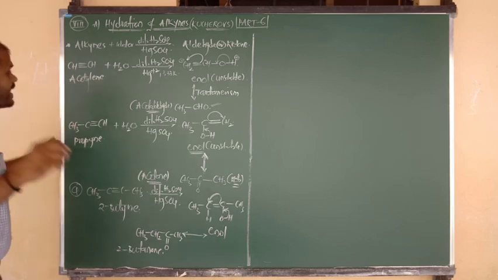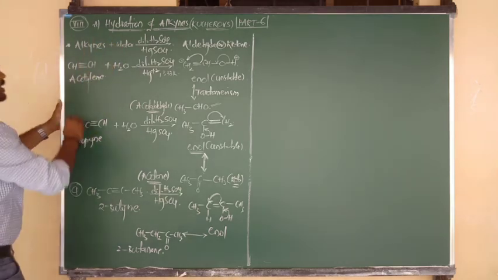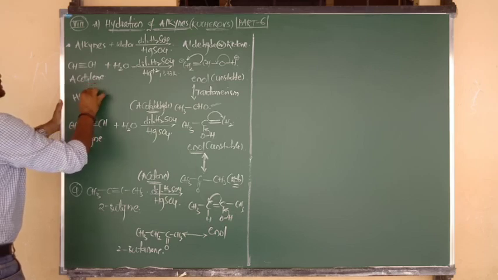So that's why the condition is the same. In Kucherov's method, formaldehyde cannot be prepared.